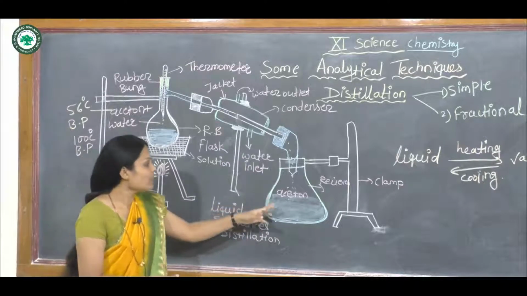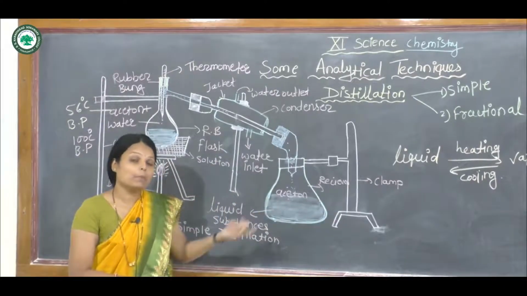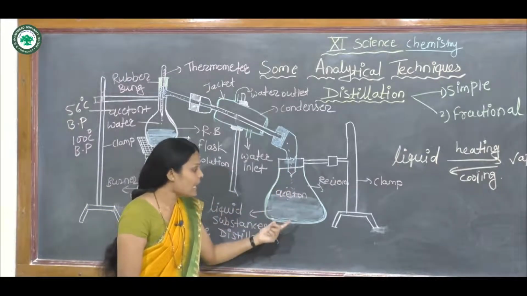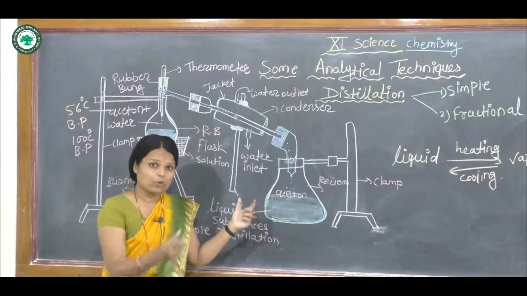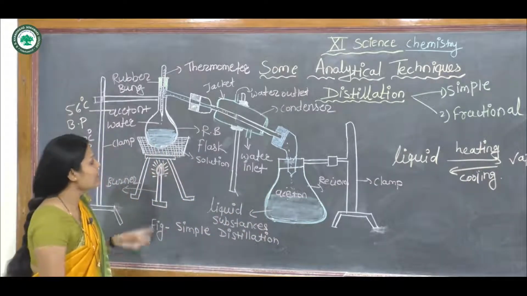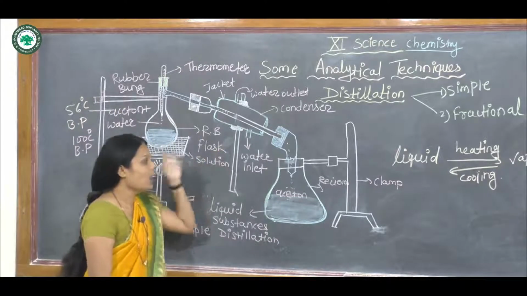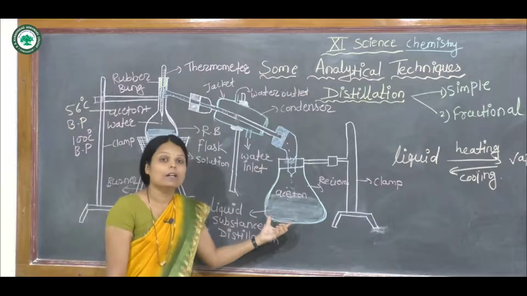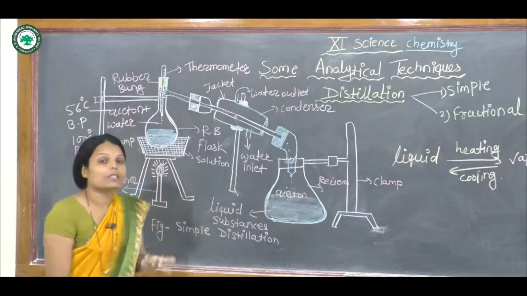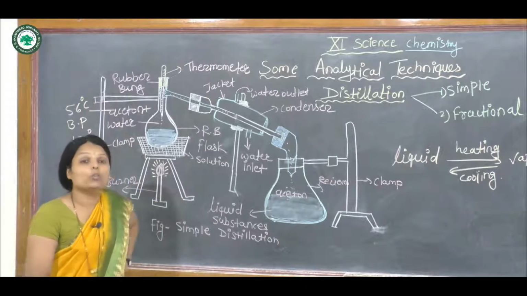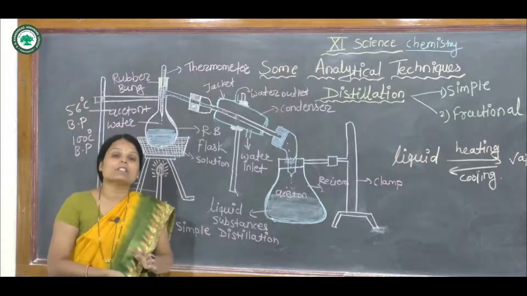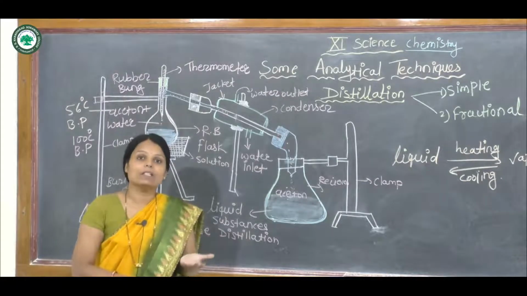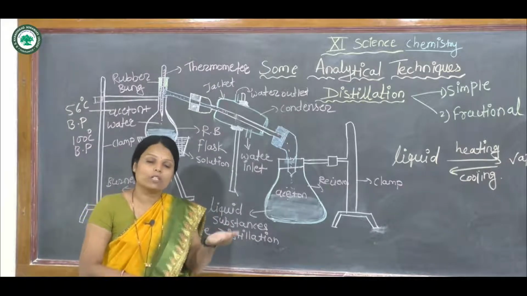The first receiver is removed and another, empty receiver is placed at the condenser. In that condenser the remaining water condenses into liquid form and is collected in the second receiver. These receivers collect the two types of liquid. The first is acetone, which we can easily collect, and the second is water. This is the activity of water and acetone.